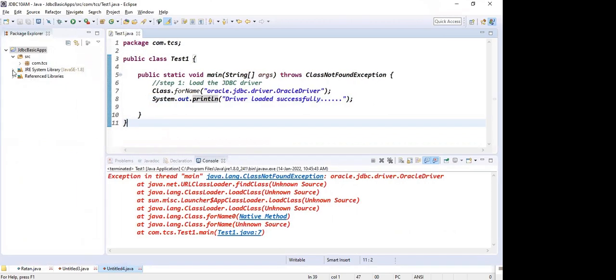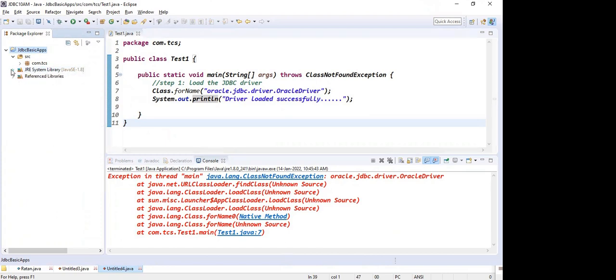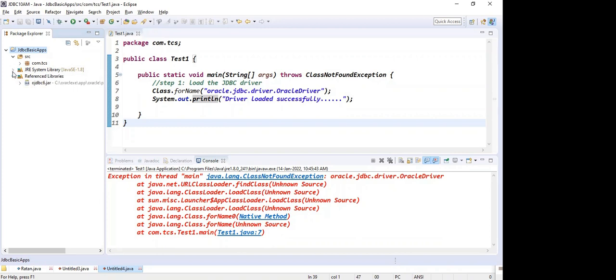Here, JRE system library, which version are you getting, guys? This is Java SE 1.8, right? But this is reference libraries, guys. What are the build path we are doing? We are adding the external jars, and the external jars we are adding come under reference libraries. It is also important. What does the JRE system library contain, and what are the reference libraries?